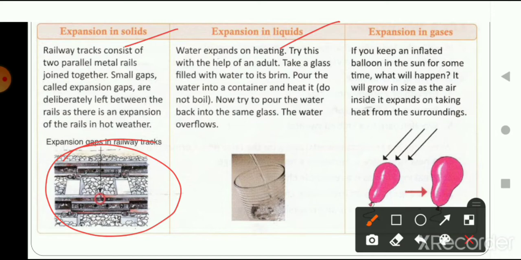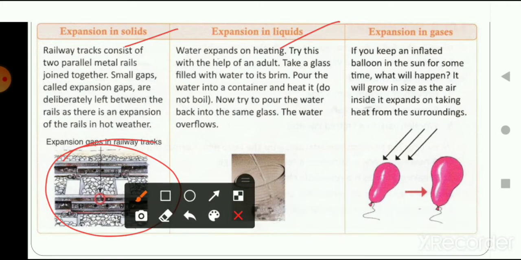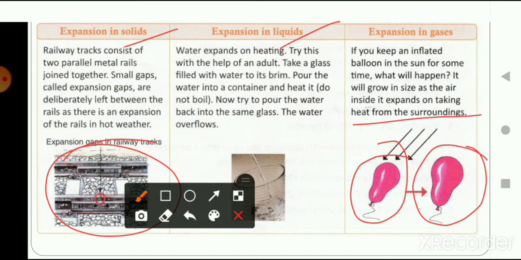Now let's talk about another activity where you can see how gas also shows the expansion property. Let's say that you have taken a balloon, inflated the balloon, meaning you have blown the balloon, and put it in the sunlight, outside where the sun is. After some time you will observe that the size of the balloon will grow. It will expand in size by taking heat from the surroundings. This shows that gas also shows the property of expansion.